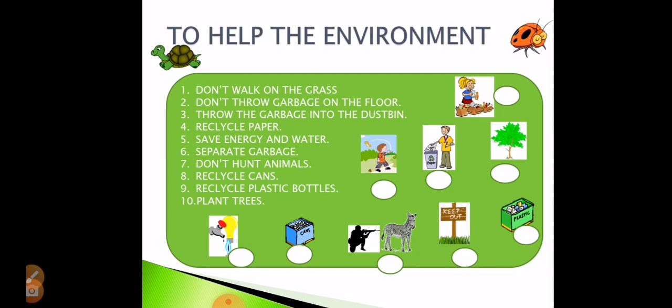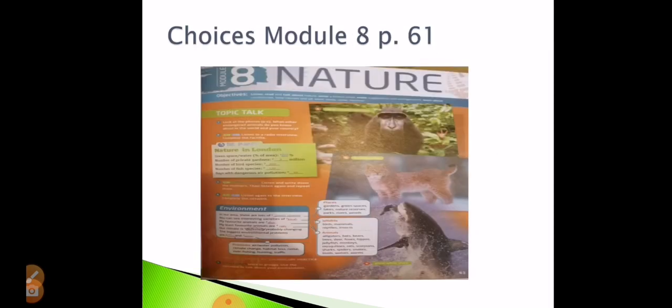Recycle cans like Coke, etc. Put them in one bin and recycle them. We can use the material to make things again from them. Recycle plastic bottles, plant trees, take care of the garden. If you have a garden next to your house, this year because of COVID-19, coronavirus, we need to interact with nature more. We cannot go out a lot. So just if you have some space next to your house, go ahead, plant, take care of your trees, plants, animals, etc.